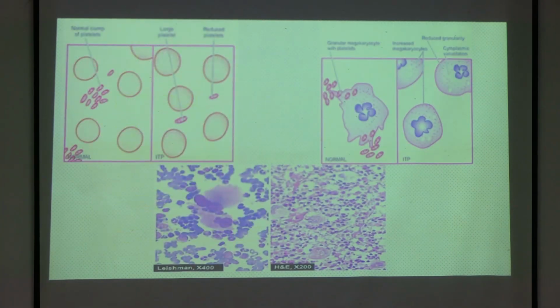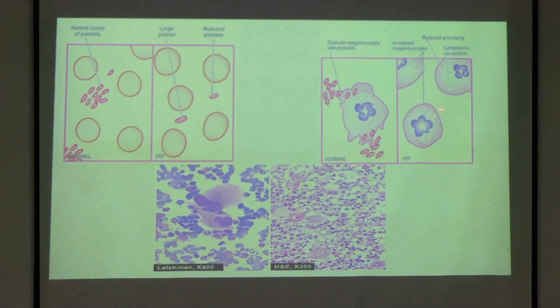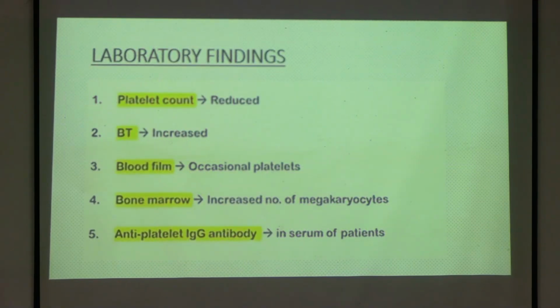So here in the bone marrow, this is the normal patient's bone marrow. The platelets are coming out. See, so many platelets by cytoplasmic fragmentation. And here there are so many megakaryocytes. So it is increased megakaryocytes in ITP. So this is a single megakaryocyte. You can see such a large cell. Okay, next is your antiplatelet IgG antibody will be present in the serum of this patient.